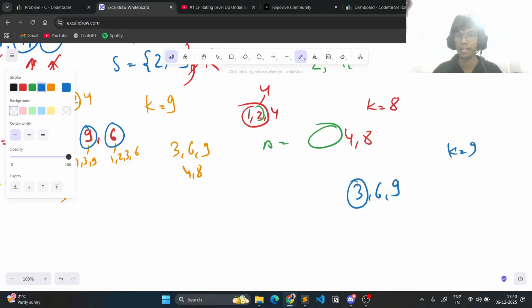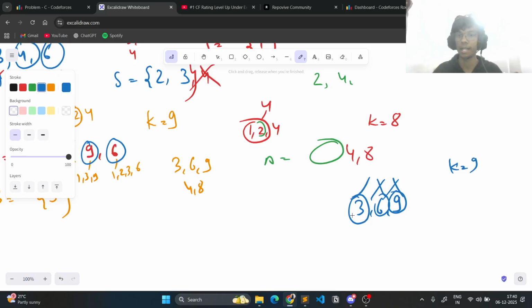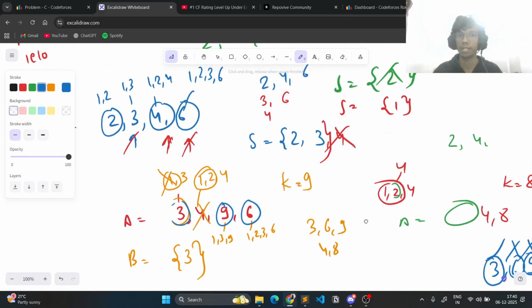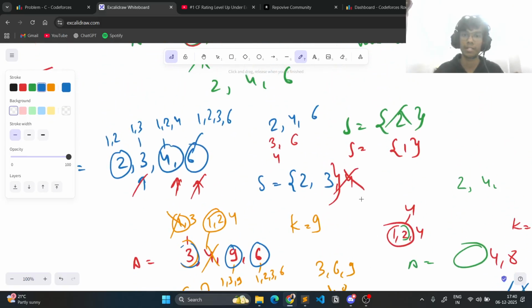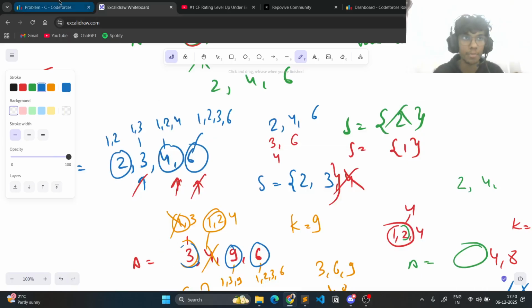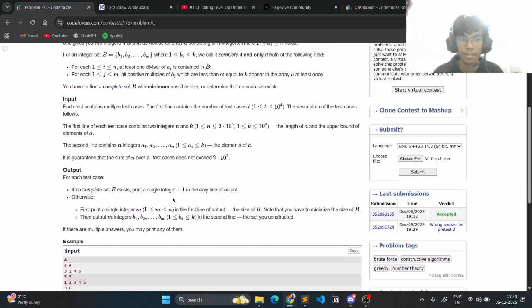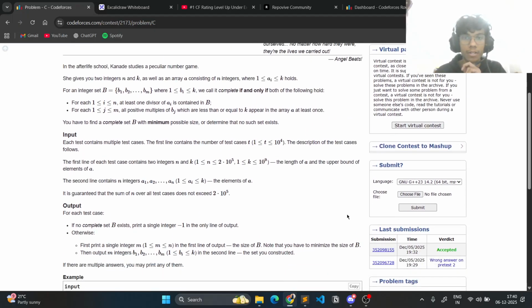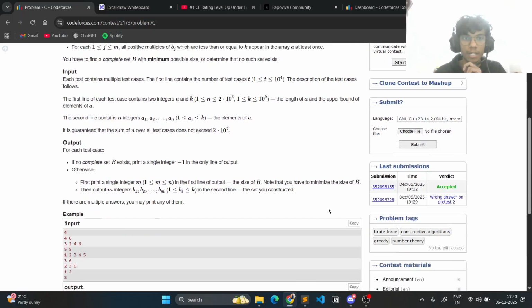We can see that the multiples of 3 are 6 and 9. So just remember them and do not include them again when we encounter them, and just add 3 to our final set, and then keep doing this for all the elements. And this is probably just it for this problem. I hope it makes sense, by the way. I was actually very confused on how to explain that to you guys, but I hope it makes sense.